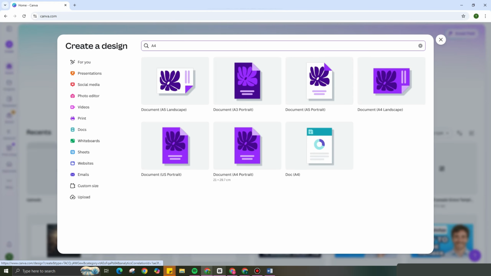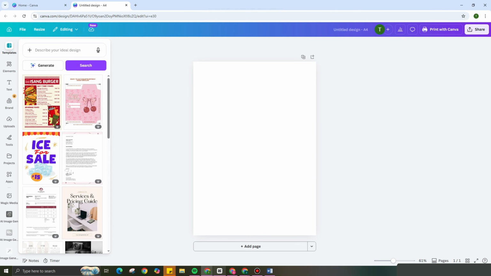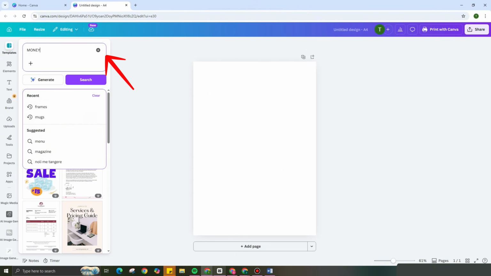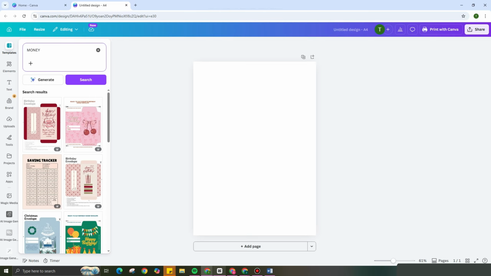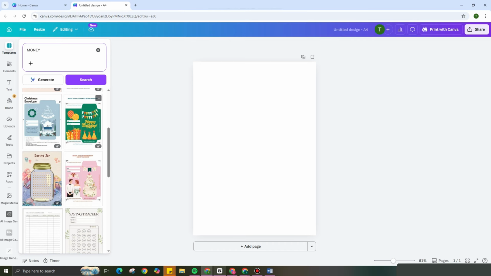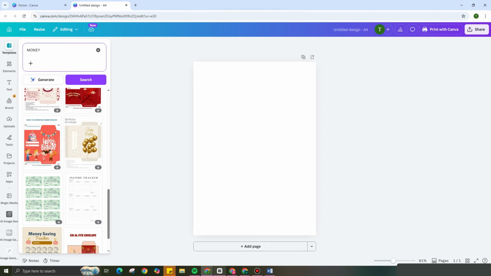As you can see, we have options for our layout. For this tutorial for ebook, we will be using the document A4 portrait. So click this one, and it will take you directly to the A4 format for our ebook. And here on Canva, if you go to templates, there are tons of designs. For example, if you look for money, there will be templates for money, designs for your ebook.